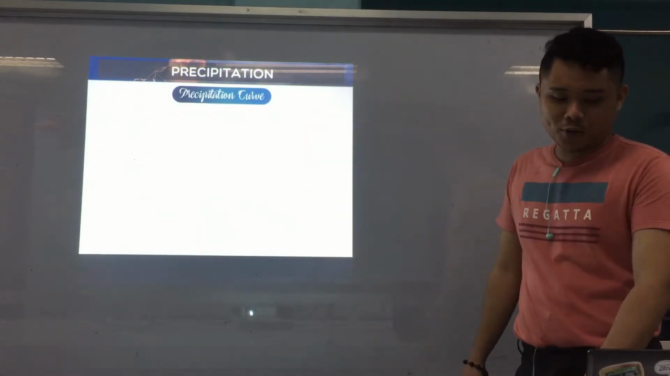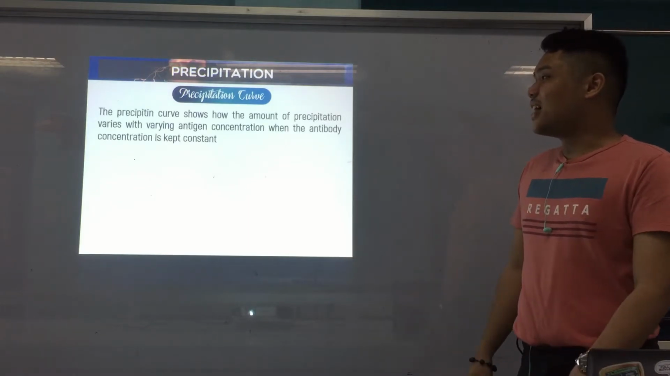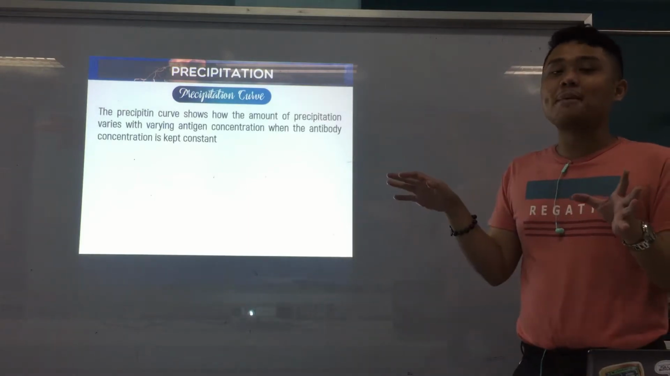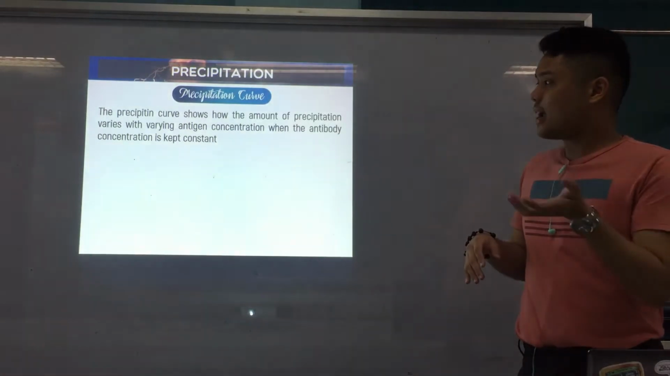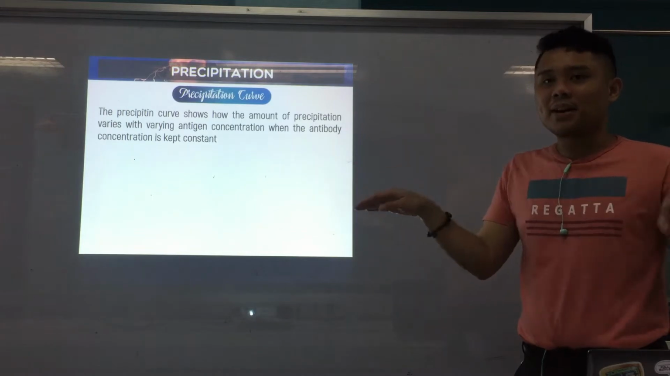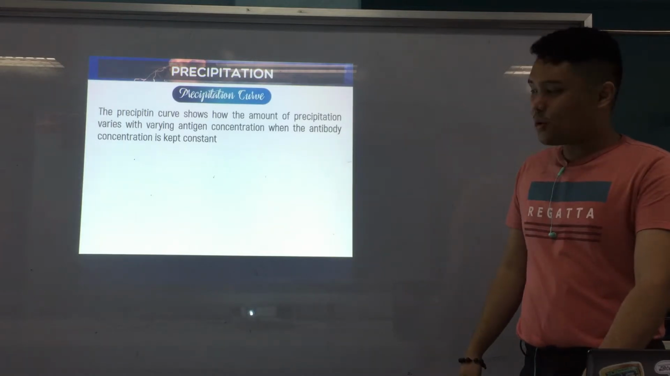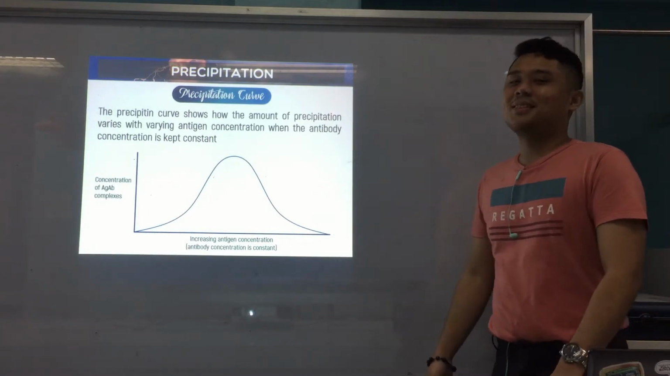Okay, alright. So we'll start first with the precipitation curve. We'll now go with the precipitation curve. Again, a curve that we don't want to be flattened. Alright. So this curve shows the amount of precipitation that varies with varying antigen concentration. So the antigen is what we vary, and then the antibody concentration is constant. So for example, this is your curve. A perfect curve, no? A normal curve.